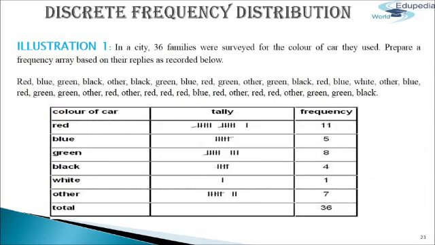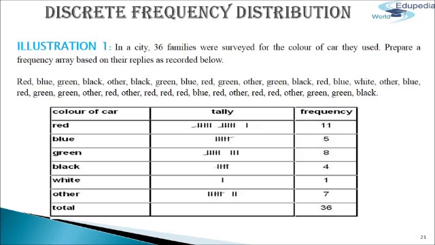Let us discuss an illustration regarding discrete frequency distribution. In a city, 36 families were surveyed for the color of car they used. We have to prepare a frequency table according to the replies they have given. As we can see in the table, three columns are made: first for the color of car, second for the tally bars, and third for the frequency.